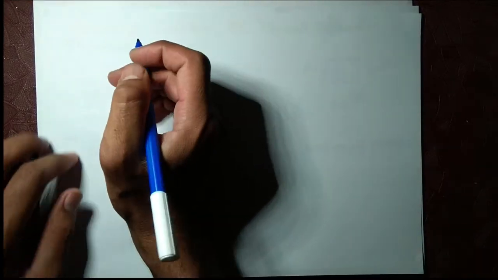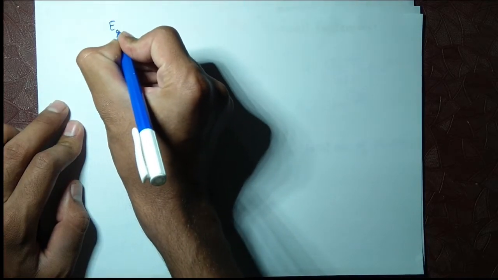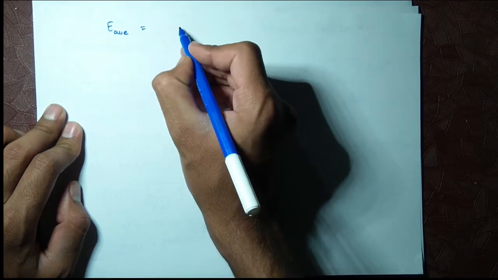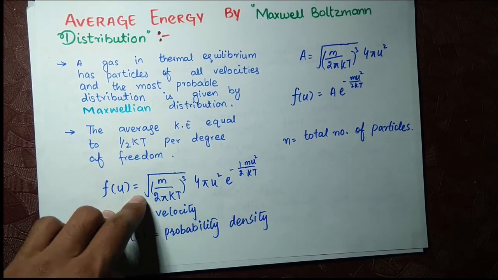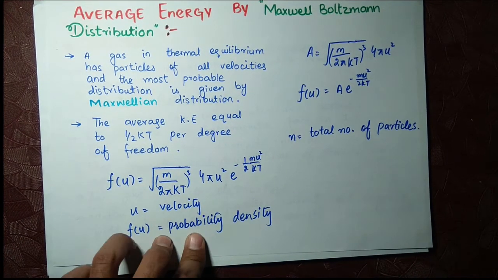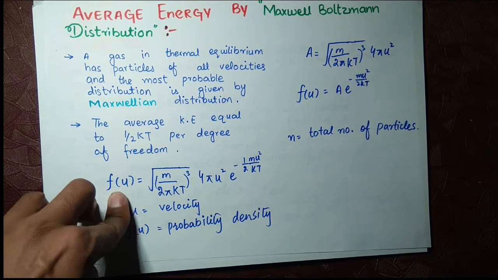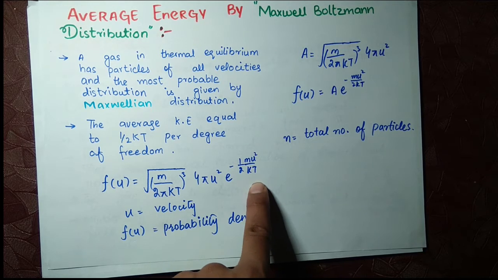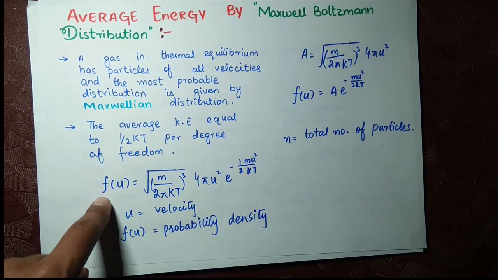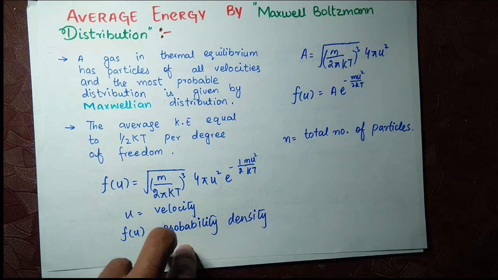You know what an average energy is: E average is equal to the sum of the values divided by the number of values. This function is the probability density, and it gives us the number of particles having a certain velocity u at a certain temperature T.